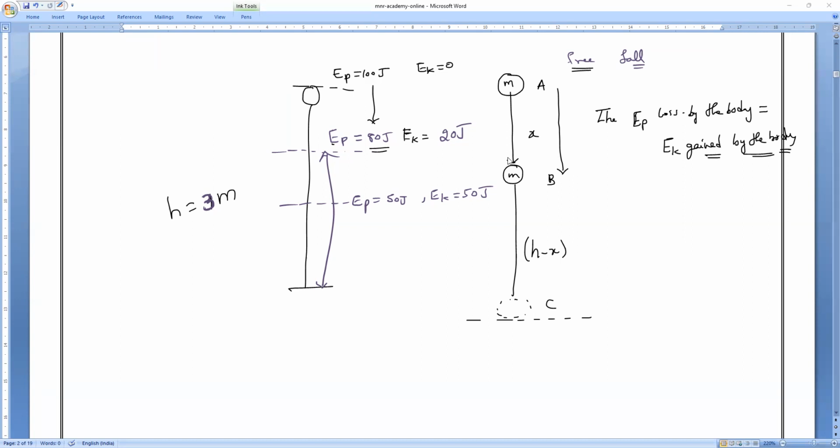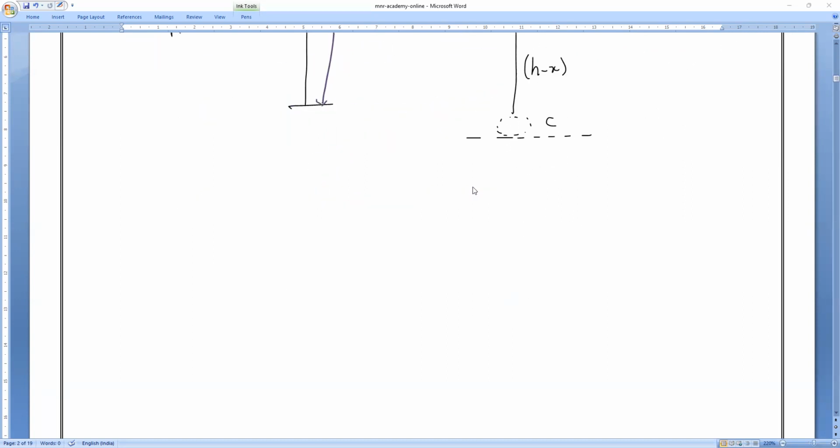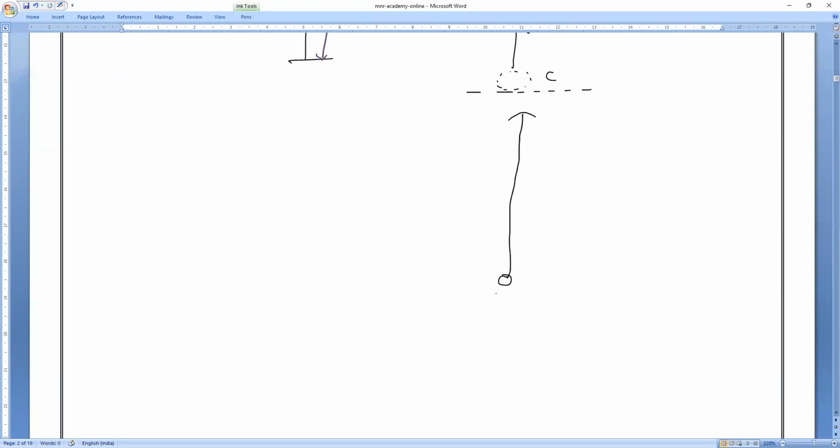Okay. Same way, if an object is thrown up, as we know, the initial velocity is maximum. After reaching the maximum height, the final velocity becomes what? 0. Now let me take the initial kinetic energy as 100 joules.